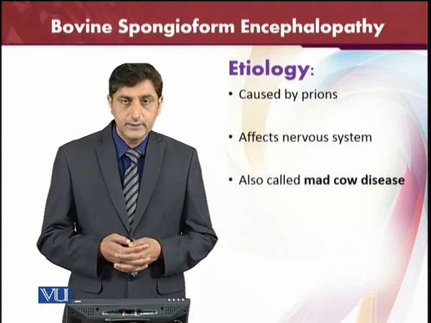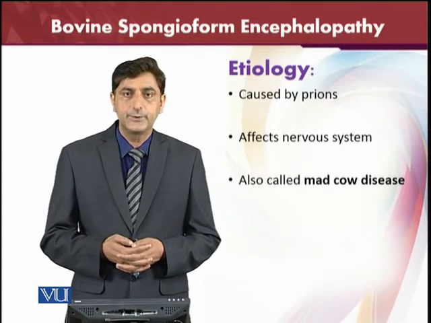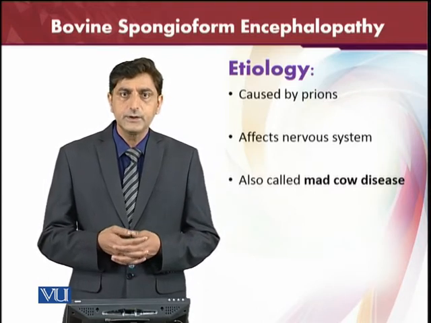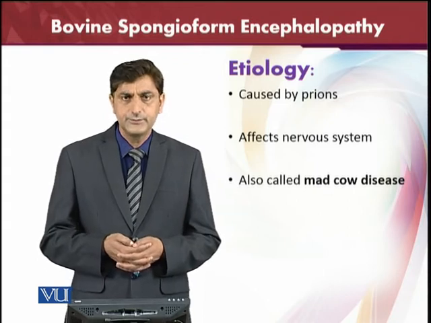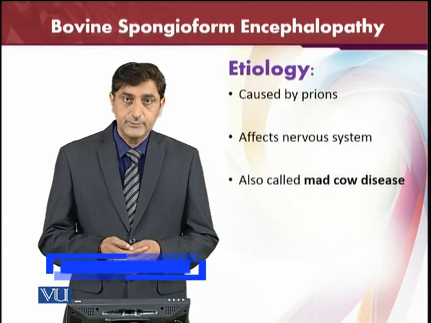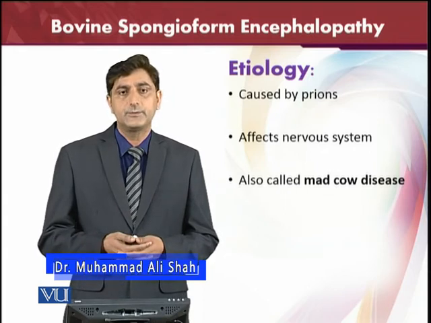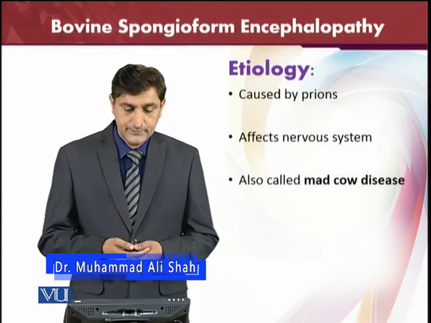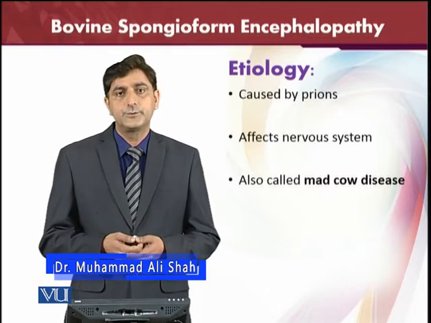Of course, the etiology, the cause of the disease, are the prions. Again, the prions are a kind of protein which can cause the disease, and it affects the nervous system. The spongiform encephalopathies most of the time are always affecting the nervous system. This is also called mad cow syndrome.